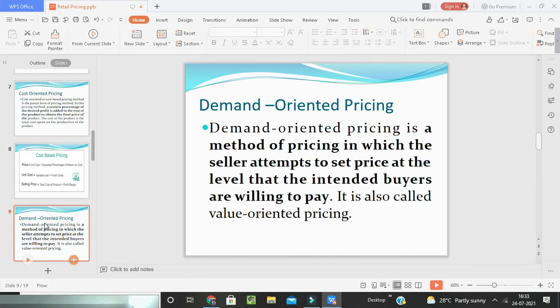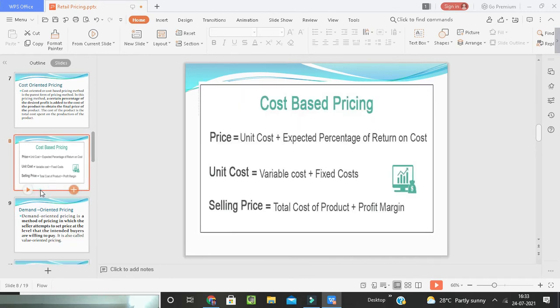Before the next one, in cost oriented pricing, what is happening? Adding a markup percentage to the cost, with a simple formula like retail is equal to cost plus markup value. There are many things here: the keystone markup, initial markup, maintenance markup, planning markup for a department. All these things will be there in the cost oriented pricing.